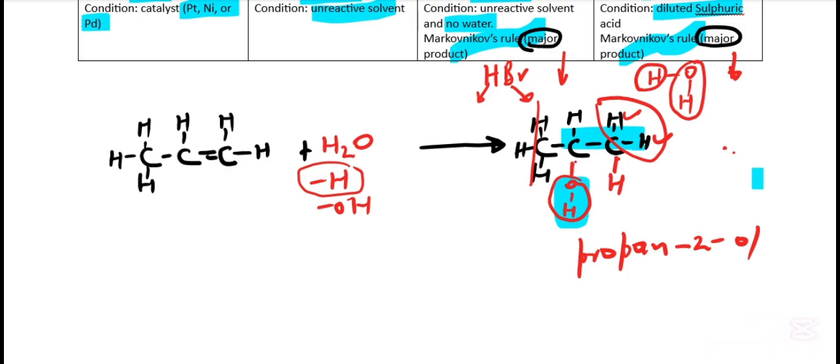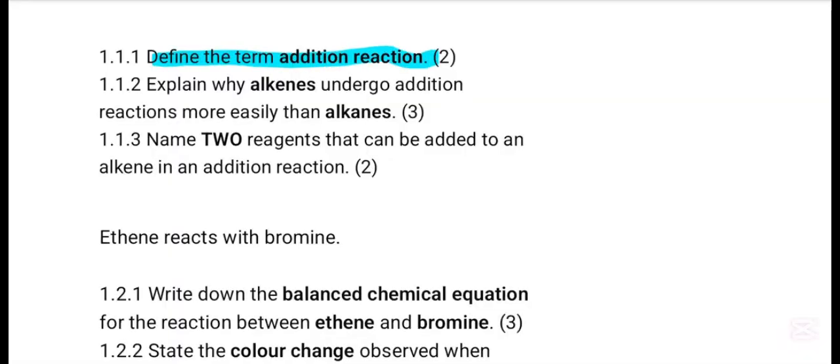Let's quickly go to the questions. In the term addition reaction, addition reaction is the reaction of unsaturated hydrocarbons with some atoms. So it's when atoms are added to alkenes, that is unsaturated hydrocarbons. Then they say explain why alkenes undergo addition